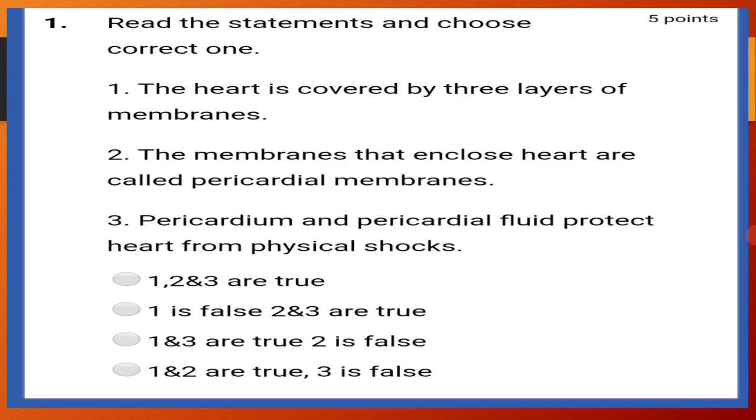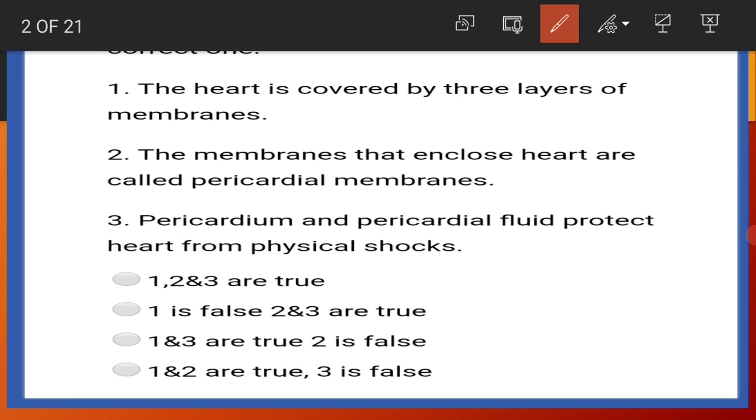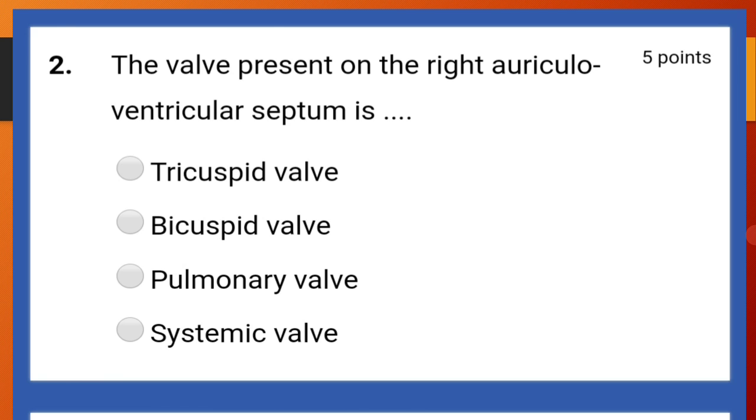Read the statements and choose the correct one. The heart is covered by 3 layers of membranes. This is a false statement. The membranes that enclose heart are called pericardial membranes. Of course, this statement is true. Pericardium and pericardial fluid protect heart from physical shocks. This is also true. So first one is false and 2 and 3 are true.